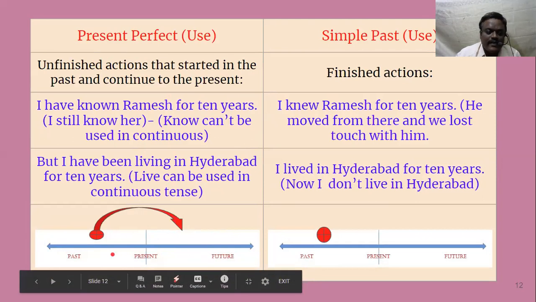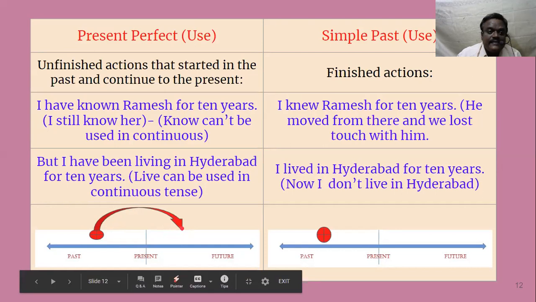Here, the action happened sometime back in the past, but the result or consequences, whatever it may be, is still reflecting in the present, and it is going to reflect for some time at least in the future.